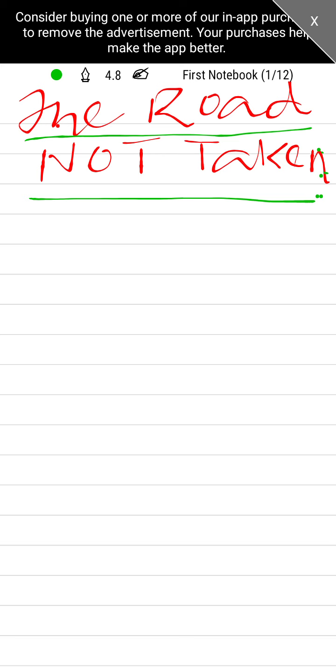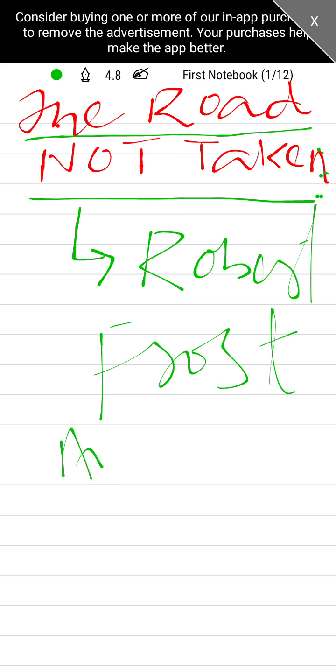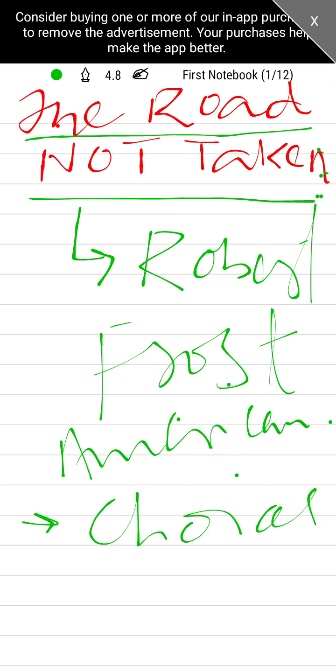So far as this poem is concerned, The Road Not Taken, this is the poem written by famous American poet Robert Frost. And I have already told you this poem is actually about choices that we make in life. This poem is about choices that we make in life, right?